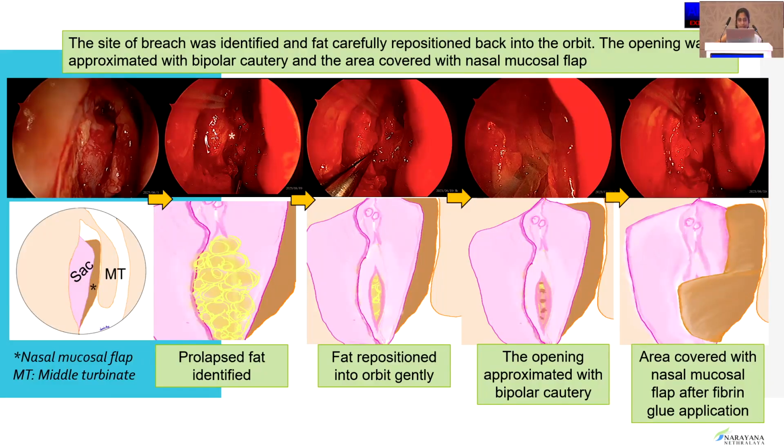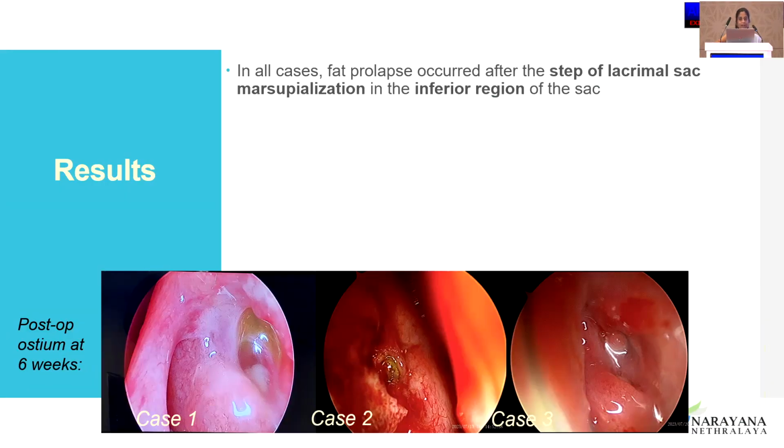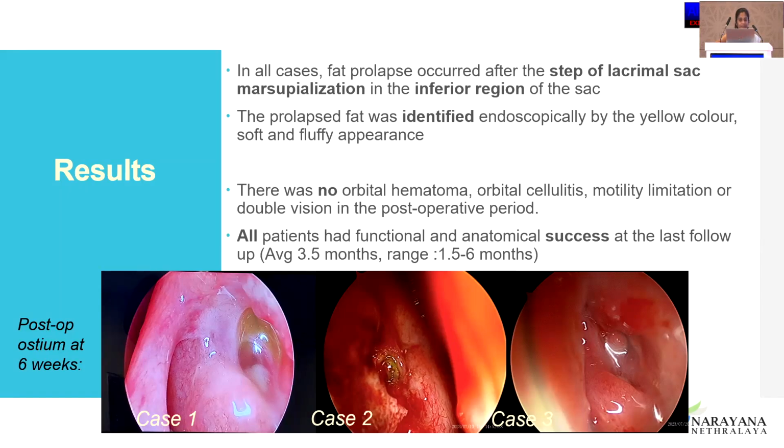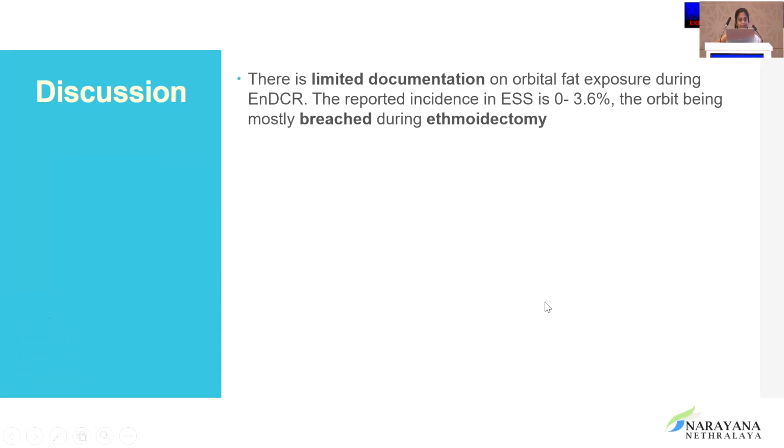In all cases, the fat prolapse occurred after the step of lacrimal sac marsupialization in the inferior region of the sac. The prolapsed fat was identified endoscopically by the yellow color, soft and fluffy appearance. In the postoperative period, there was no orbital hematoma or orbital cellulitis, motility limitation, or double vision. All the patients had functional and successful anatomical results at the last follow-up. This is a postoperative ostium at 6 weeks.